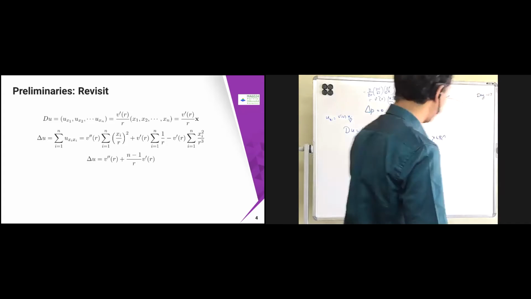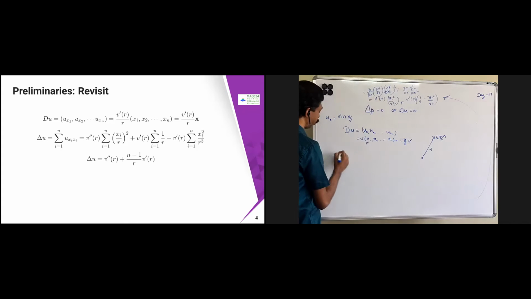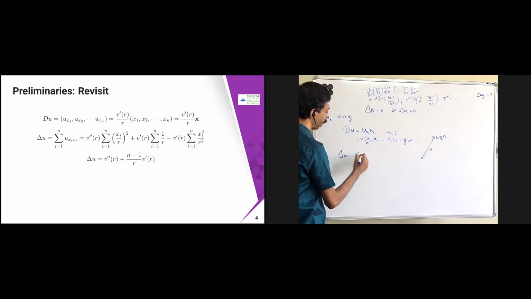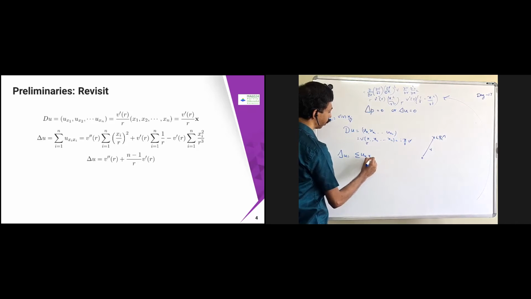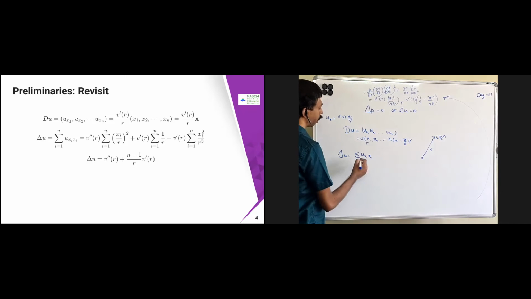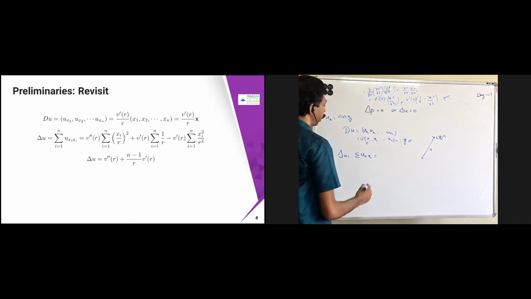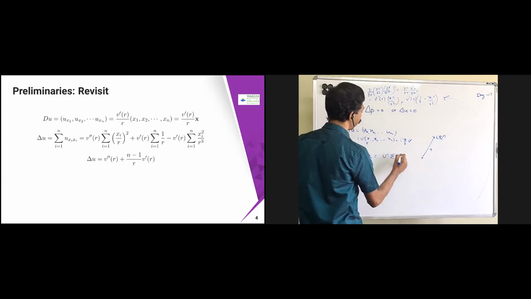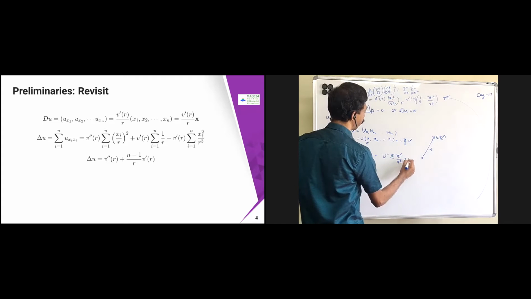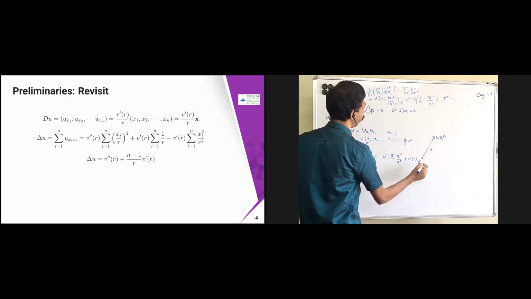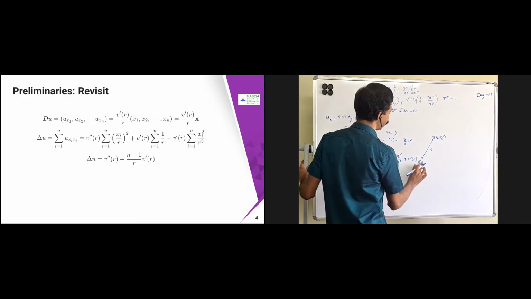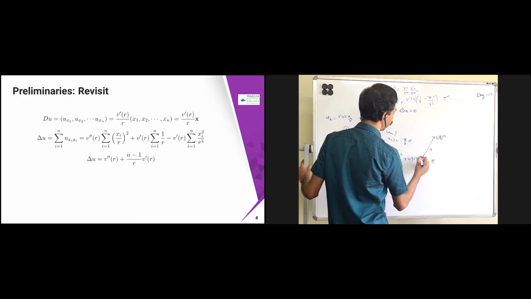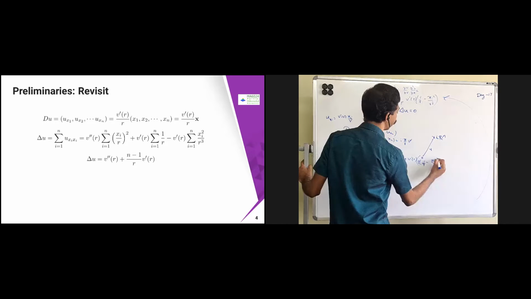Now, what is del u? So we have that expression here. Del u is nothing but summation uxixi, i equal to 1 to n. So if I just substitute it here, this is going to become like v double dash, so I just sum it up. Okay, summation xi square by r square plus v dash of r into summation 1 by r minus summation xi square by r cube.